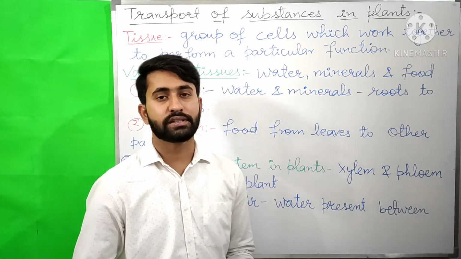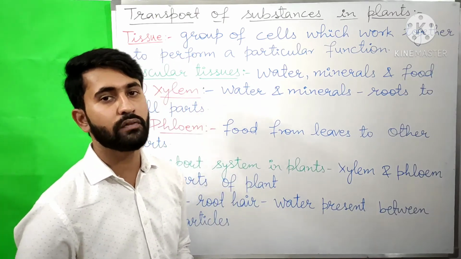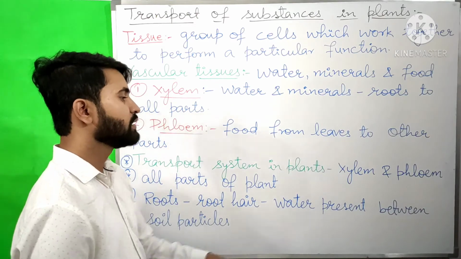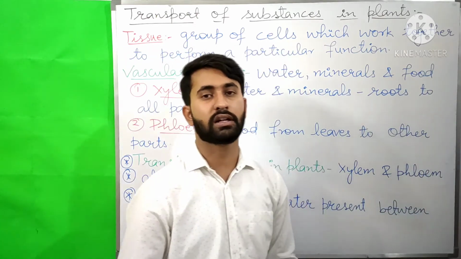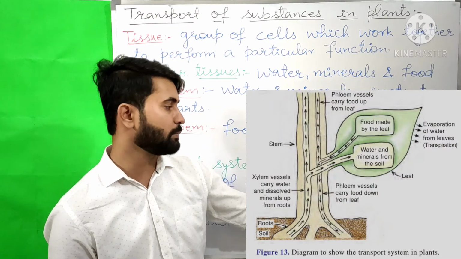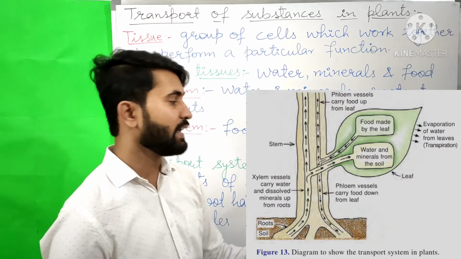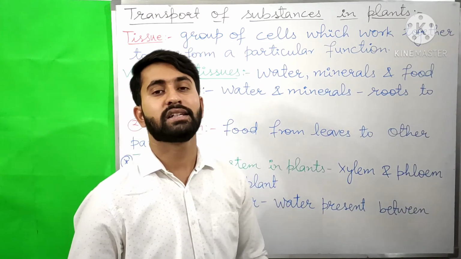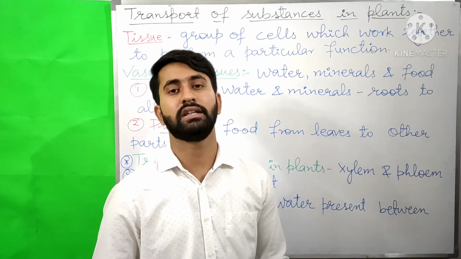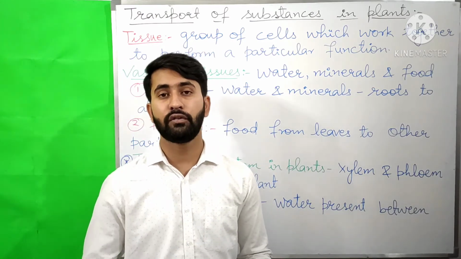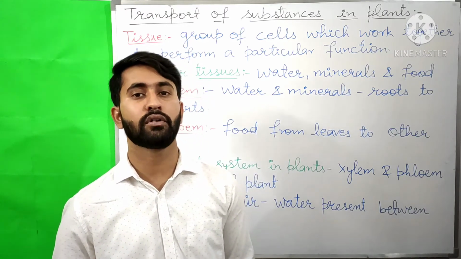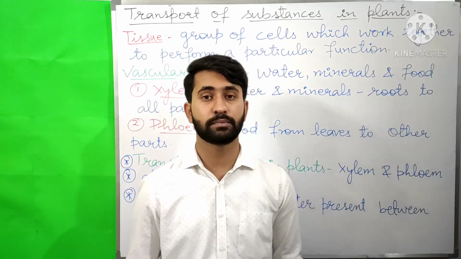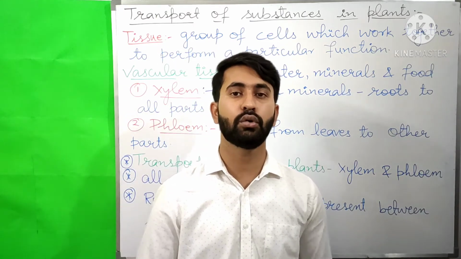Now the transport system in plants consists of long tubes, or we can say vessels, that are known as xylem and phloem. So the transport system in plants is made up of xylem and phloem. The xylem and phloem are present in all the parts of a plant such as stem, branches, roots, leaves. The xylem tissue forms a continuous network from the roots to the leaves through the stem and the branches, and transports the water and minerals to all the parts.